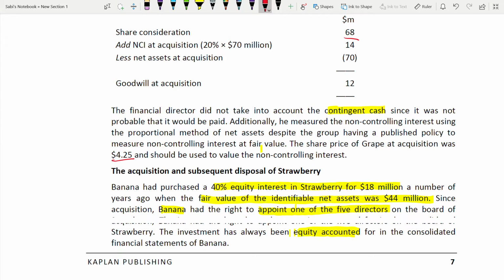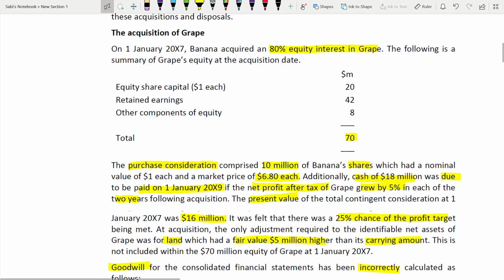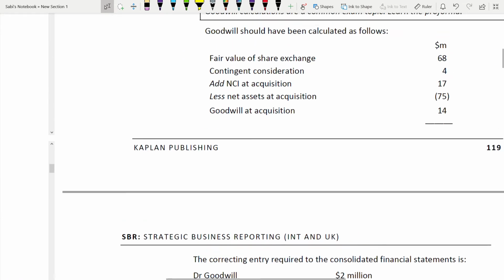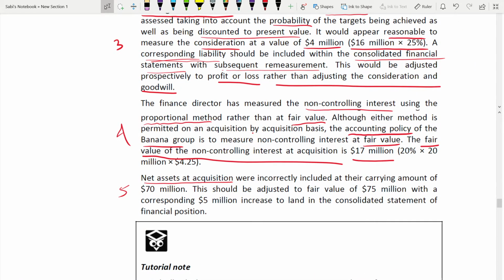So the share price, and what are the shares? You have to look at the acquisition of Grape. It is 20 million. So now you are understanding. 20% of that, 20 into 4.25, is 17 million. Is this the fair value of NCI? Next is net assets at acquisition.